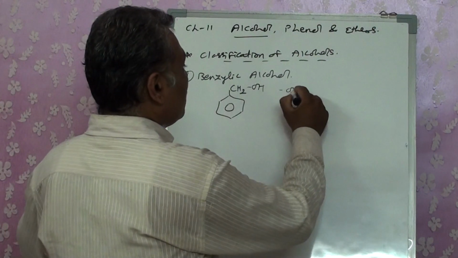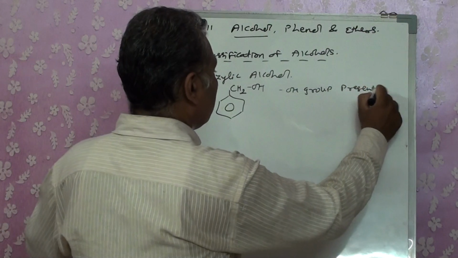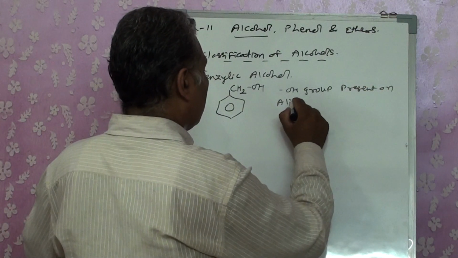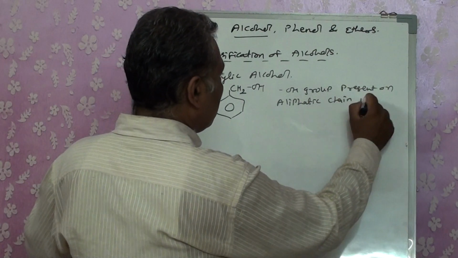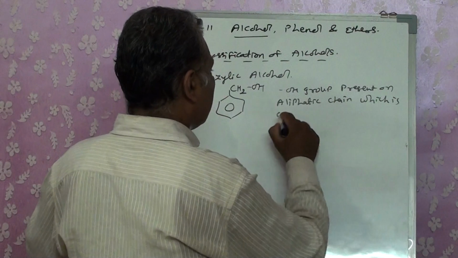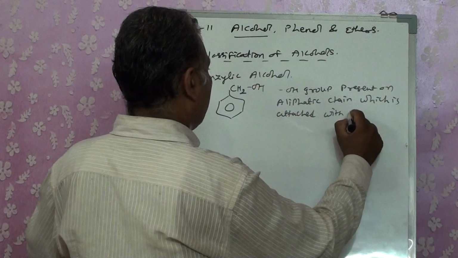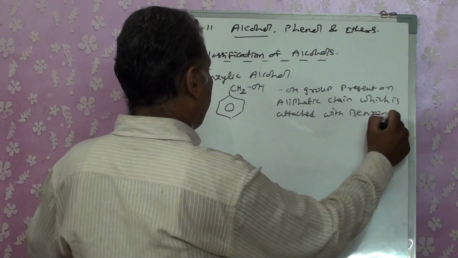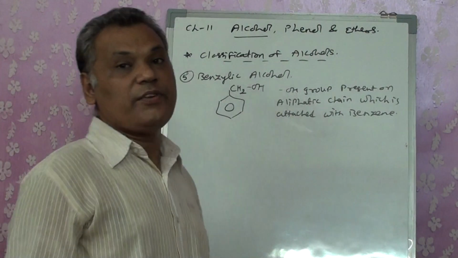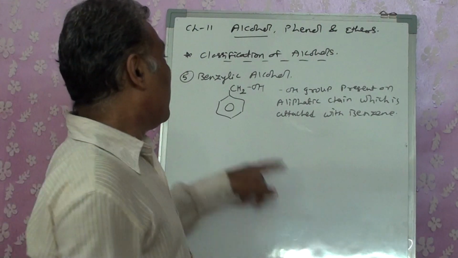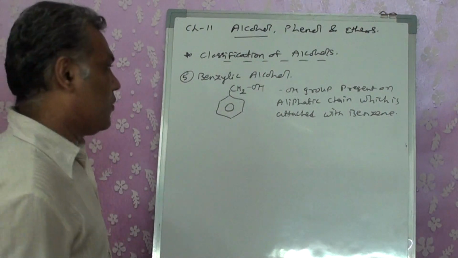So we define it as an OH group present on an aliphatic chain which is attached with benzene. Specifically benzene. I am not taking it as any aromatic compound. It is specifically benzene attached with the chain. Then the compound is termed as benzylic alcohol.